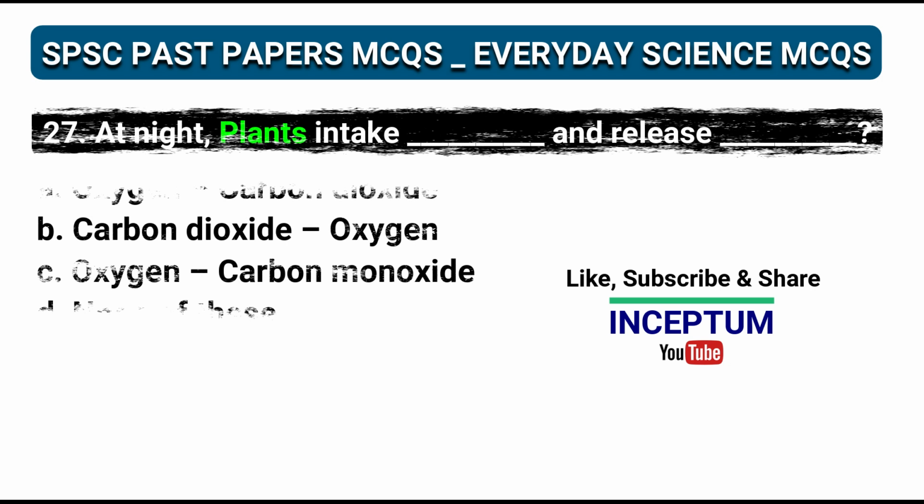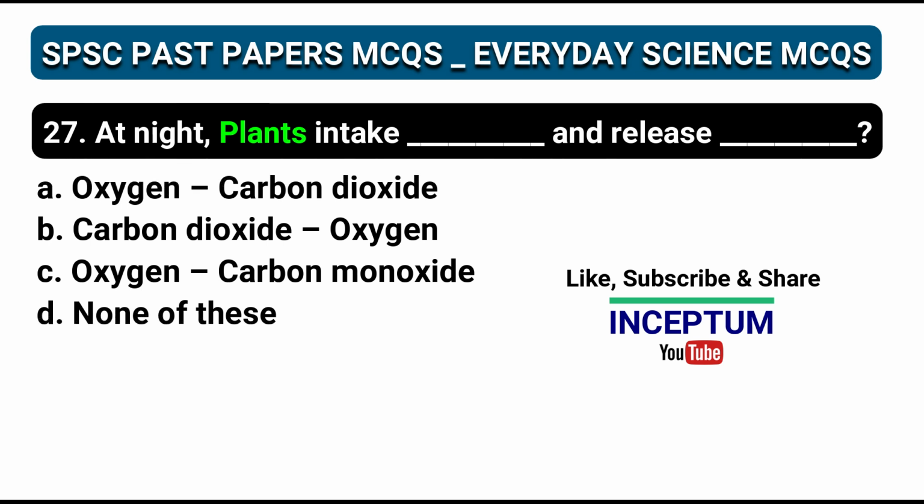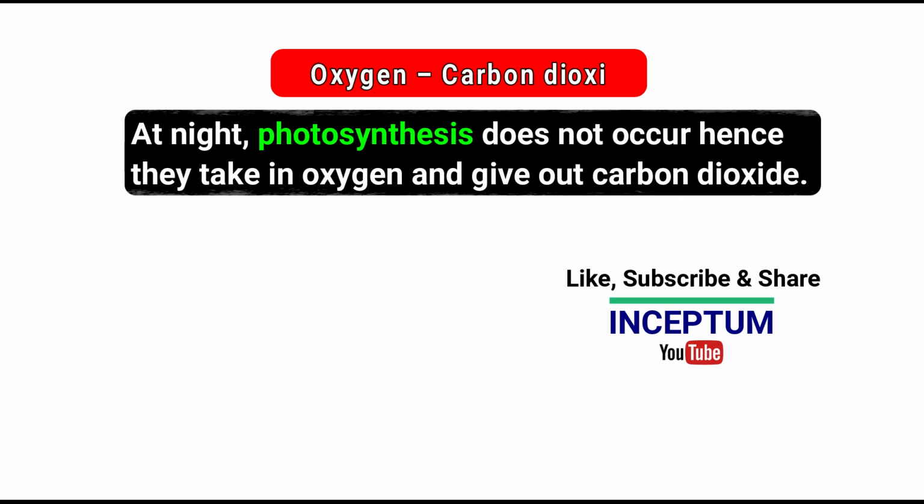Question number 27. At night, plants intake dash and release dash. In the four options: oxygen, carbon dioxide; oxygen, oxygen; carbon monoxide; none of the above. And the right one is option A, oxygen and carbon dioxide. At night, photosynthesis doesn't occur, hence they take in oxygen and give out carbon dioxide.